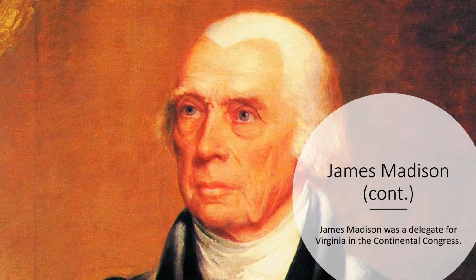Madison felt that the Articles did not create a strong enough federal government to support the new country economically. The Articles of Confederation gave the federal government no ability to create taxes or even raise an army in case of war. In 1787, the state delegates met in the Constitutional Convention where Madison presented his idea for a more effective federal government, called the Virginia Plan.